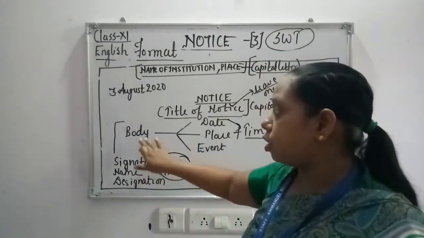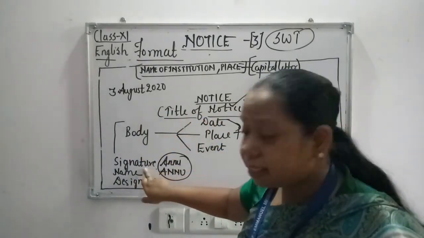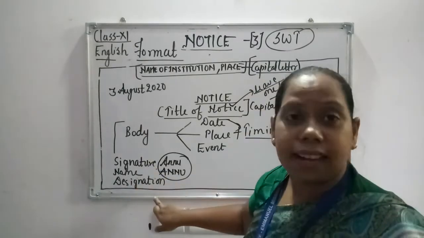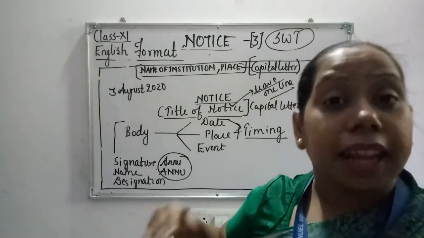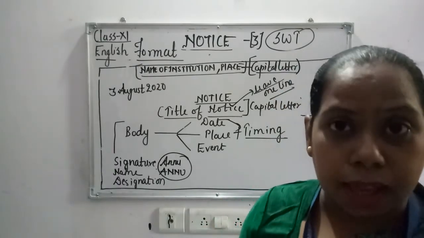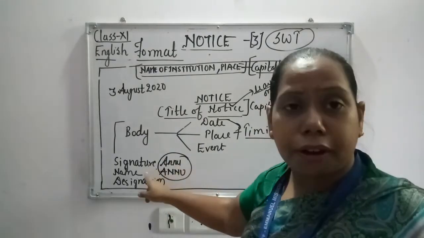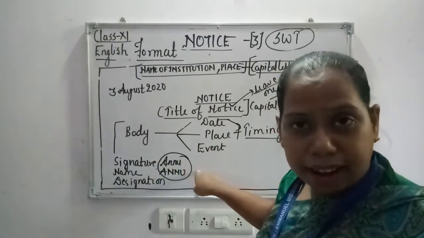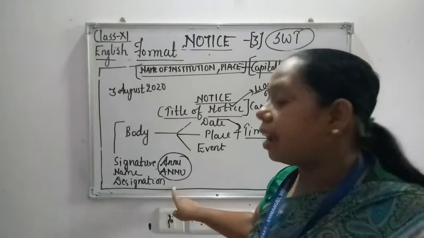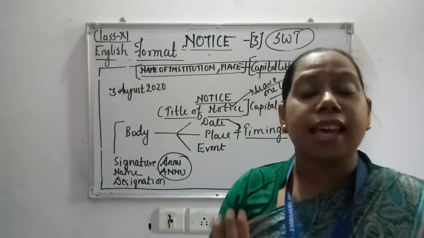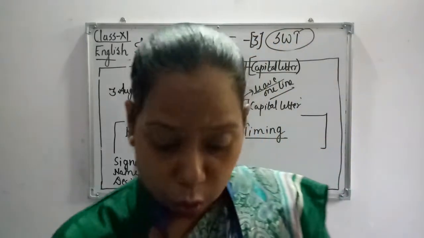So after you have written the body, meaning the passage or information, you have to sign: signature, name and designation without leaving a line. If in the question the name is given like Saurabh Gupta, and you are unable to make an imaginary signature, then you can write Saurabh in running handwriting like I wrote Anu. And for the name, you can use capital letters, and then the designation should be written. This completes your notice.